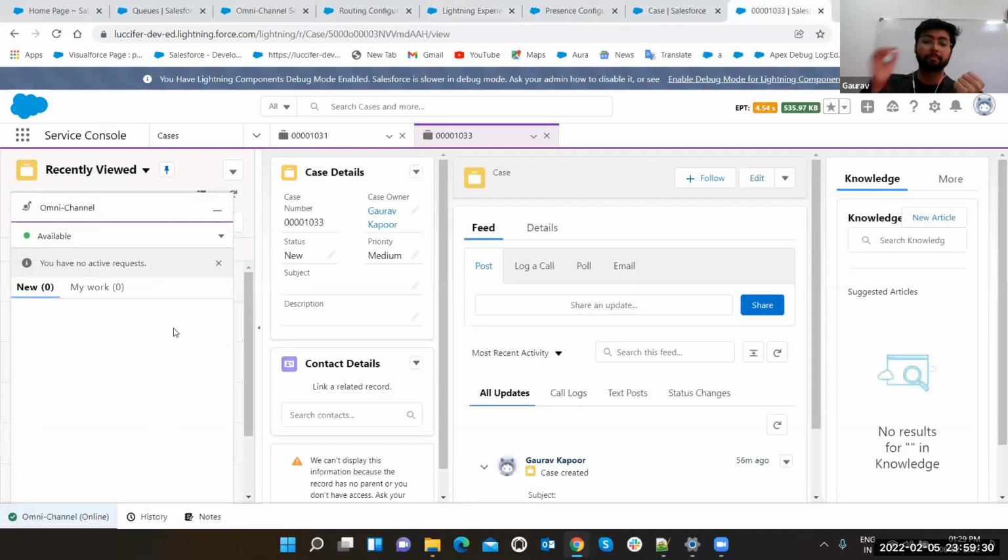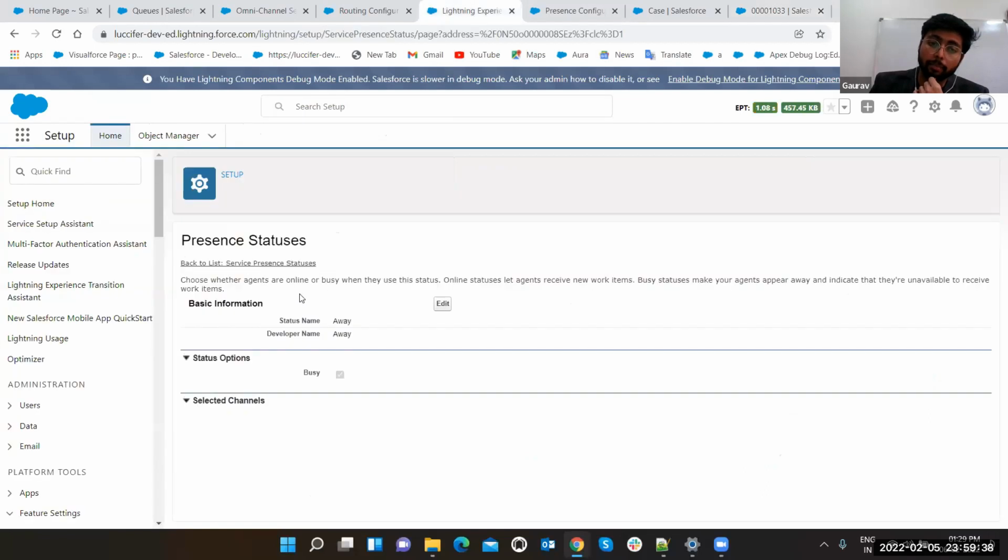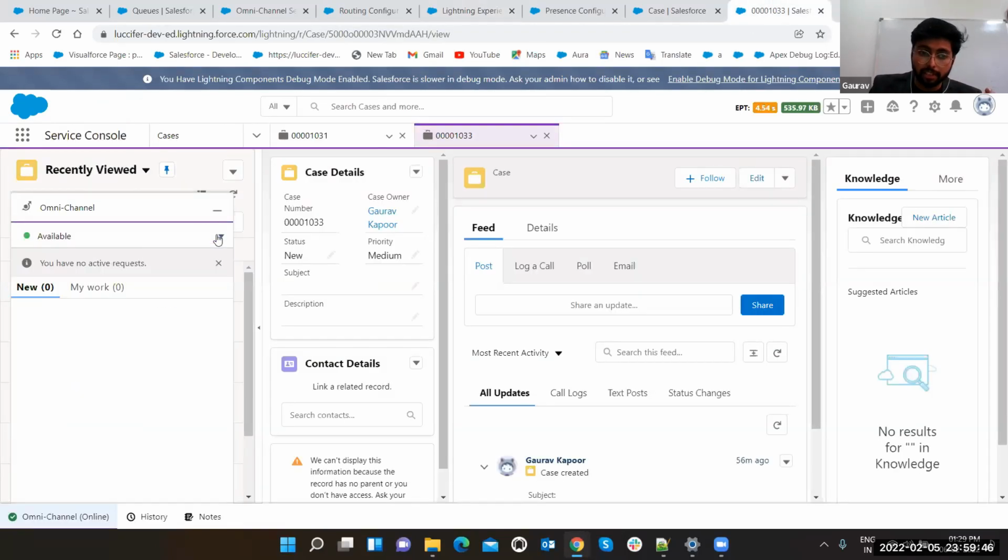Now see what you can do. Suppose you are having multiple agents, and for other agents you want to provide different statuses. So you can make this presence status, assign it to a permission set, and assign that permission set or profile to the different kinds of users. So that's how the users can have different statuses.